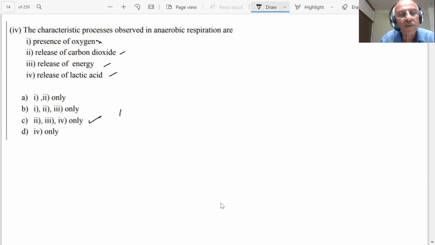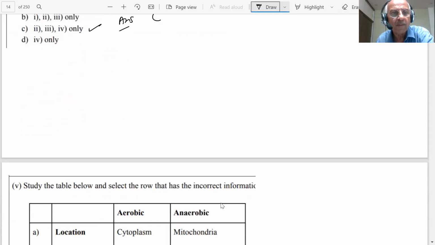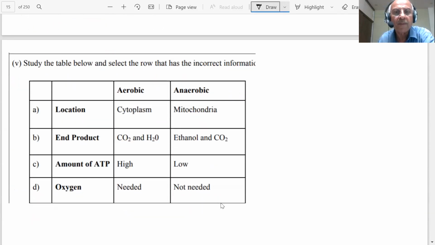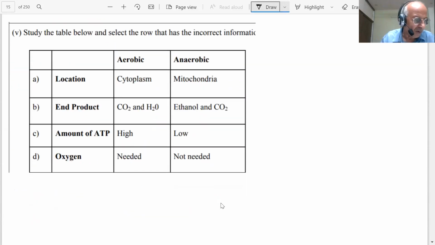Answer is C, student. You are aware of the difference between aerobic and anaerobic. In anaerobic, oxygen intake is not there. It is happening without oxygen. Therefore, the first one is wrong. But all the three are correct, students.